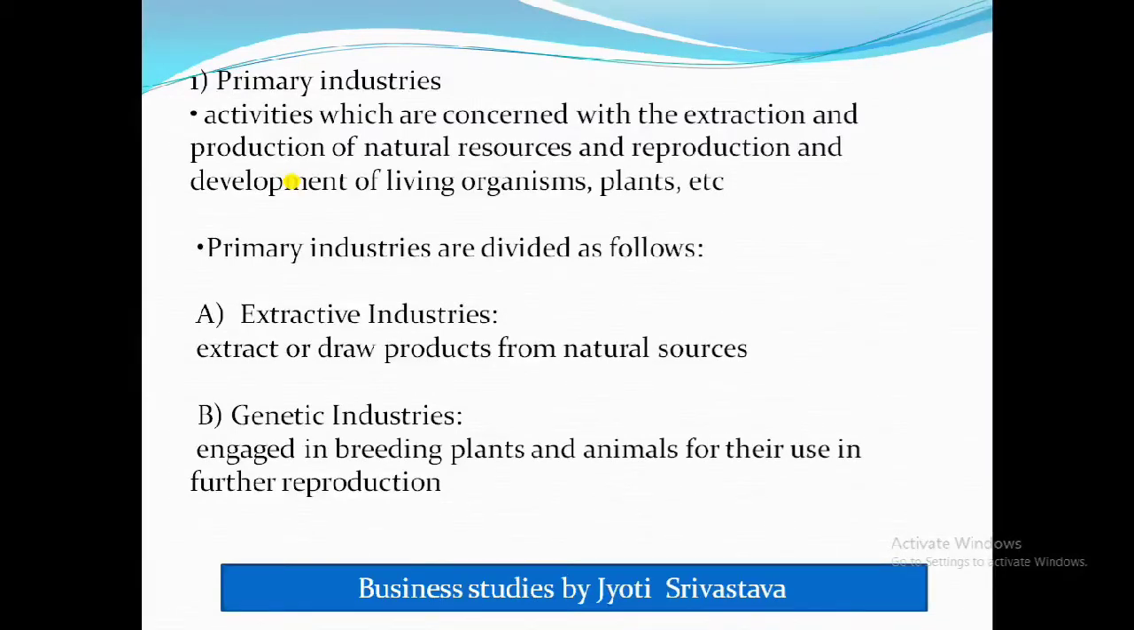Now what is genetic industry? It is concerned with breeding of plants and animals, and their use in further reproduction. Examples can be dairy farming, poultry farming, nursery. With the help of a nursery, the breeding of plants is done, meaning from one plant other plants are made. This comes under genetic industry, where more things are reproduced out of one thing. Animal breeding can be done, animal husbandry you can say. I hope primary industry is clear to you all.